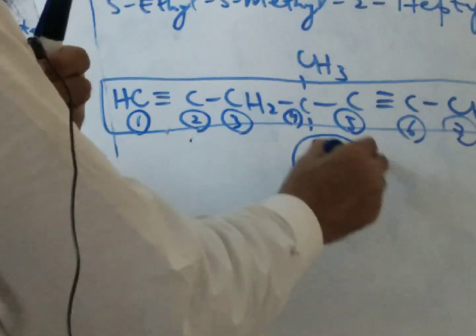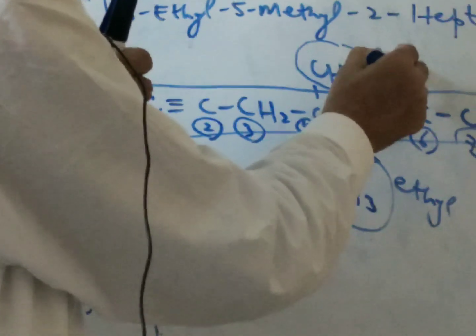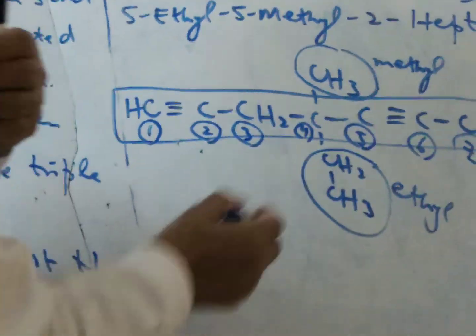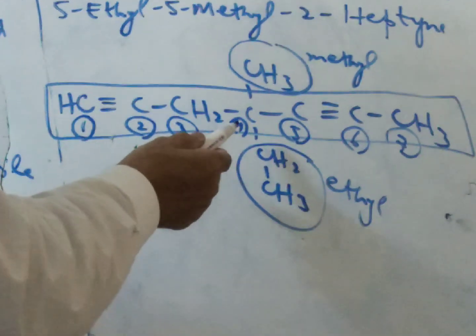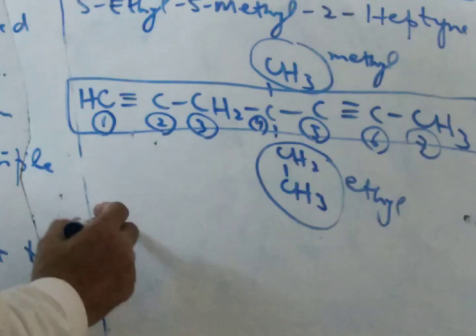In this case, this is the ethyl and this is the methyl. So according to the rule, you should write the position of this ethyl, that is, it comes at the 4th position.